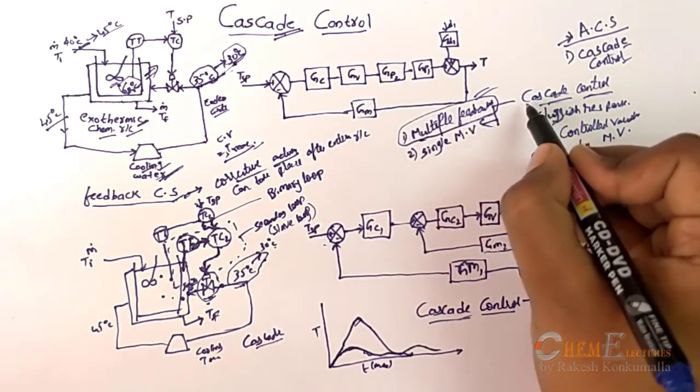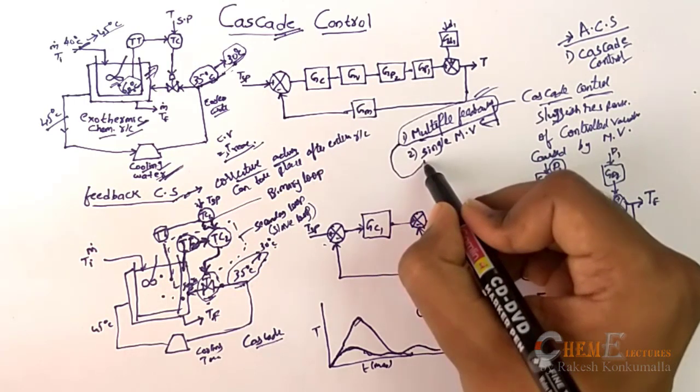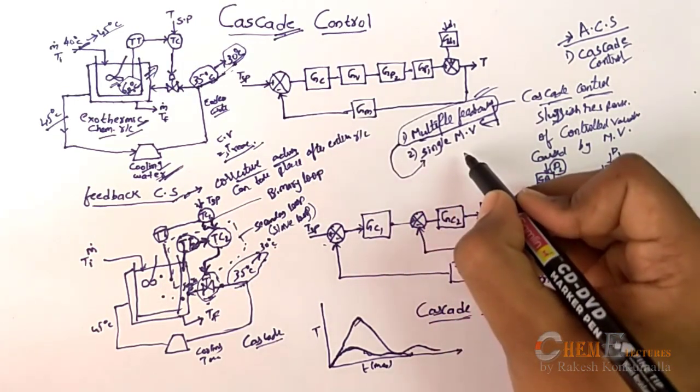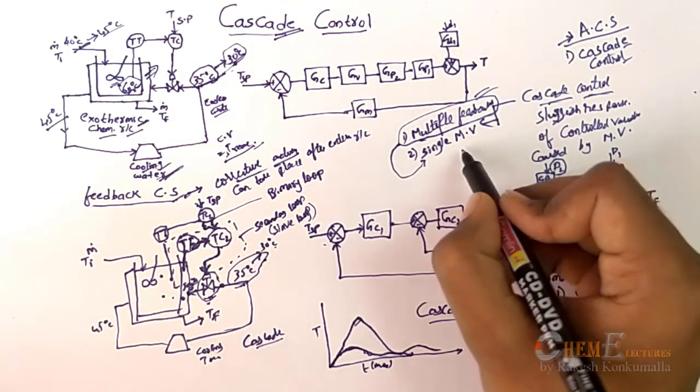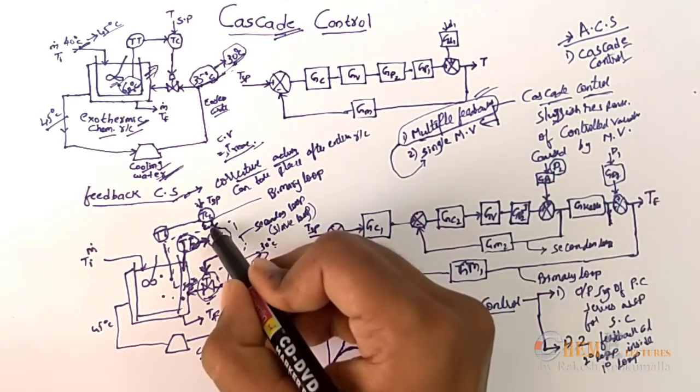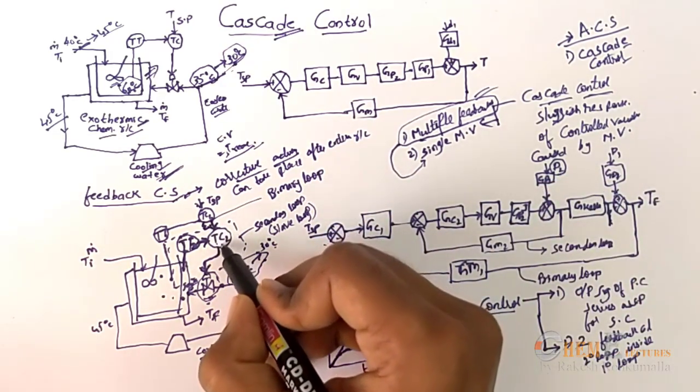And here you need to note there will be a single manipulated variable. With more feedbacks, the previous control error will act as the set point for the next control loop. Like here I have discussed, the primary loop error acts as a set point for the secondary loop.